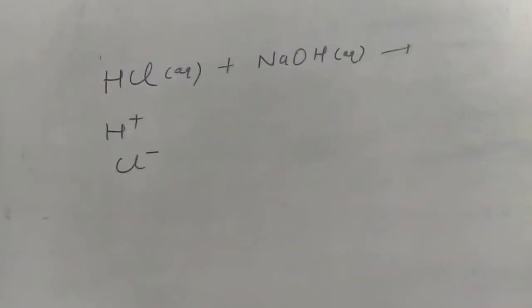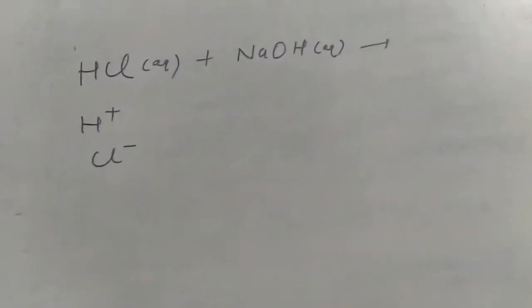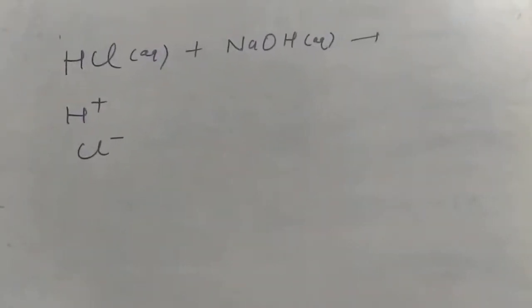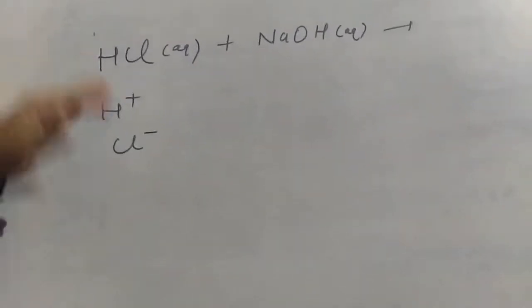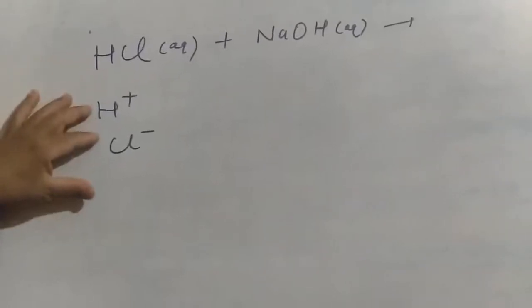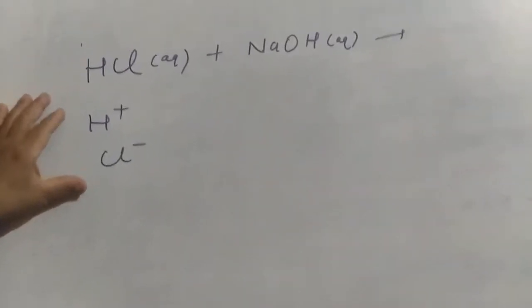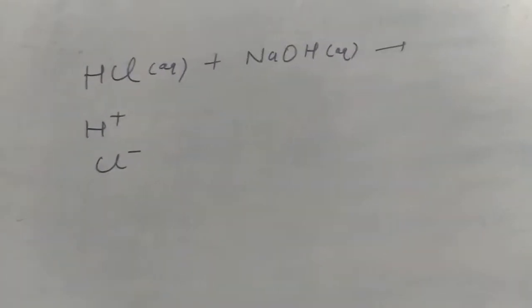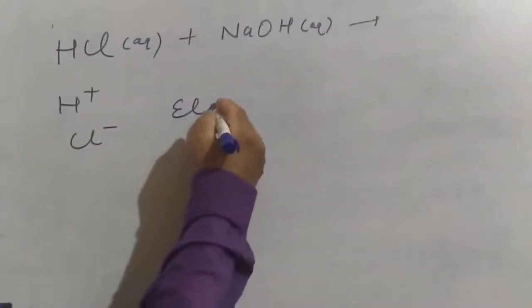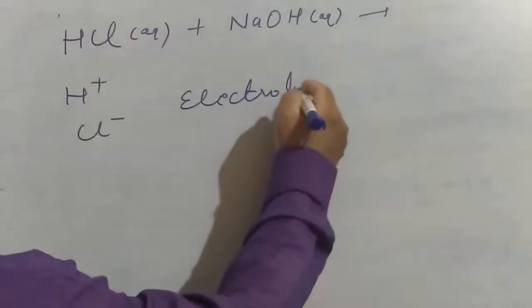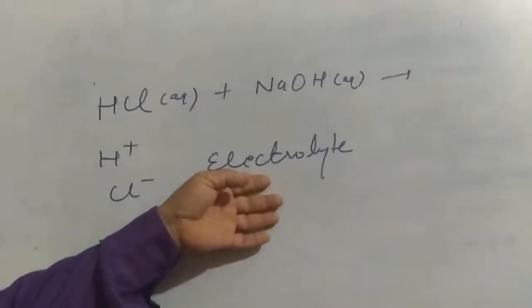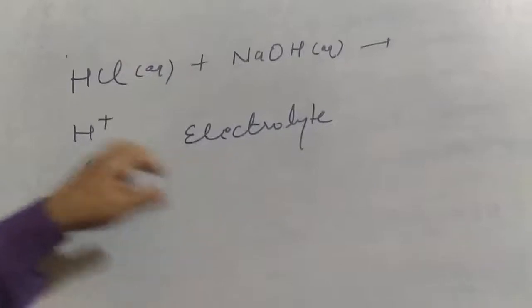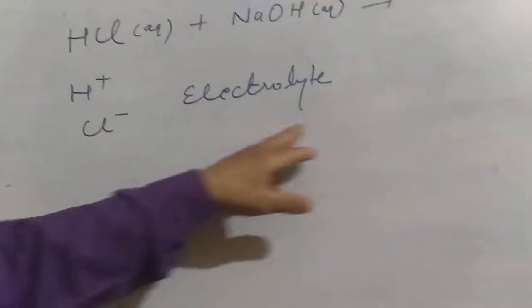Now one more thing which I want to convey here. There are some substances that, when you dissolve them in water, produce ions. Such substances are called electrolytes. Again I make it clear: substances which you dissolve in water, and if they produce ions, we call them electrolytes.